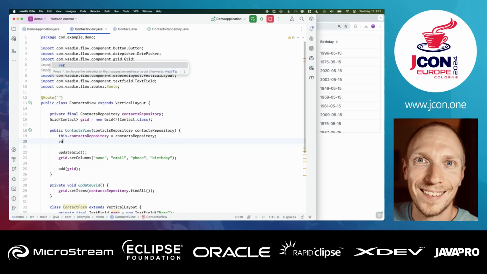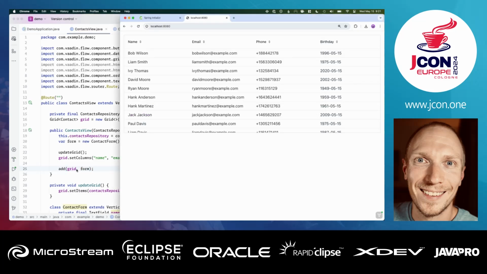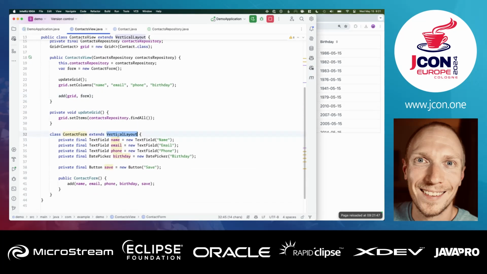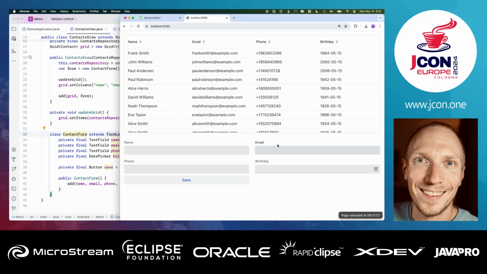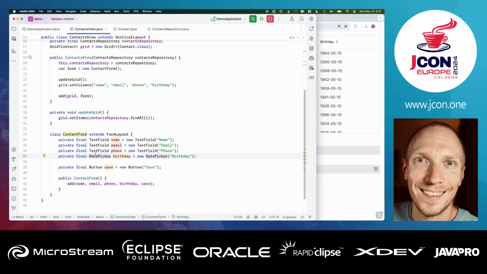So we're going to instantiate it by creating a form here, and we're going to instantiate that by creating a new ContactForm and adding it here. So if we go now, we should be able to see a form appear underneath here. Actually, I'm not going to use vertical layout here. I'm going to use form layout. It'll be a little bit more compact for what we're doing, so more of a grid view here. So what we need to do then is figure out which contact is selected, and we need to somehow pass that into the form.